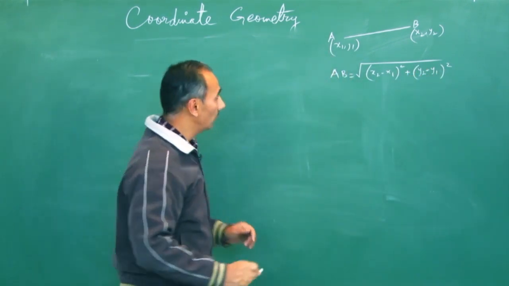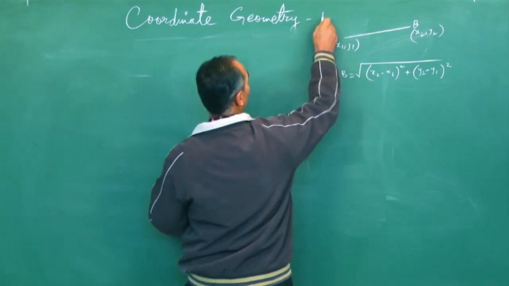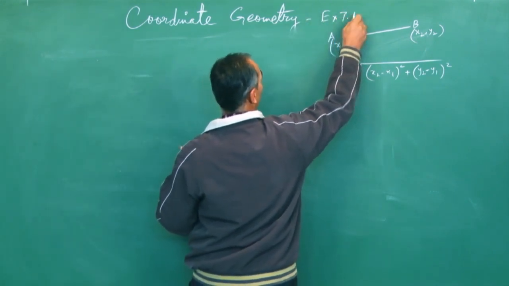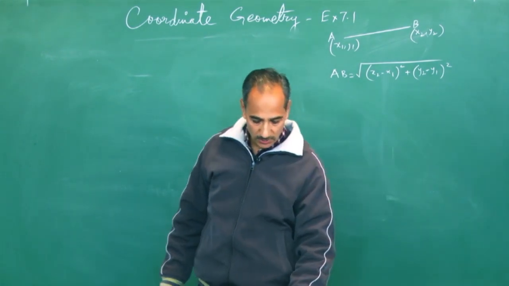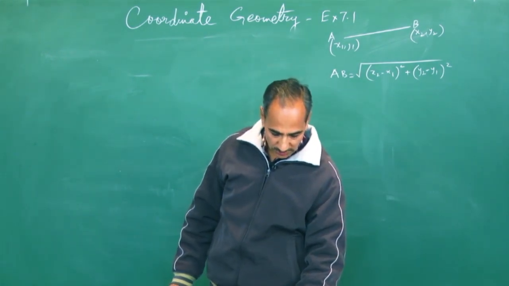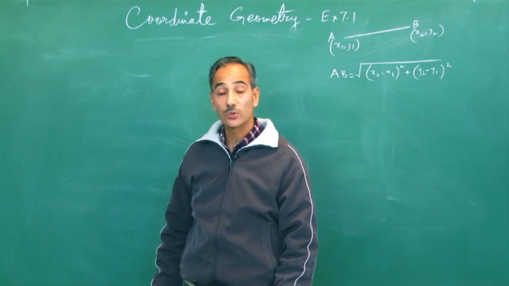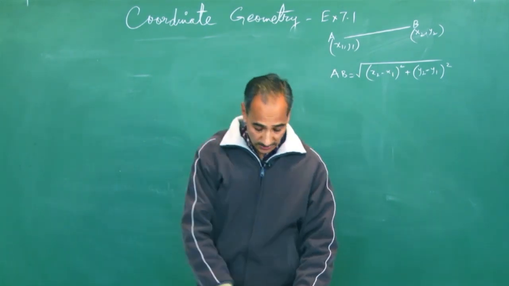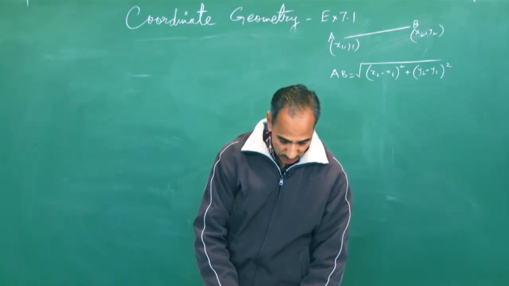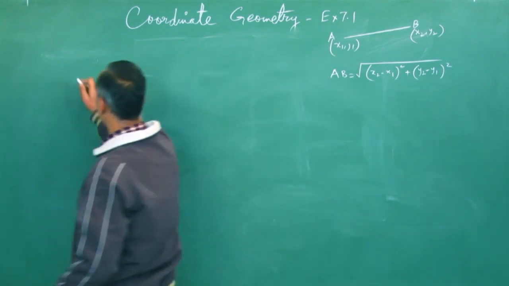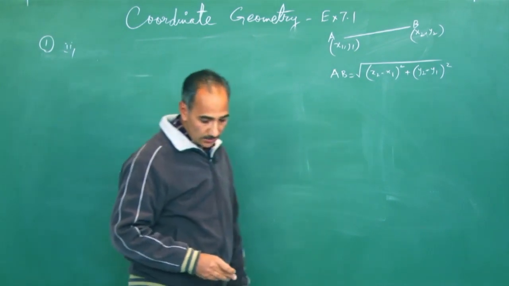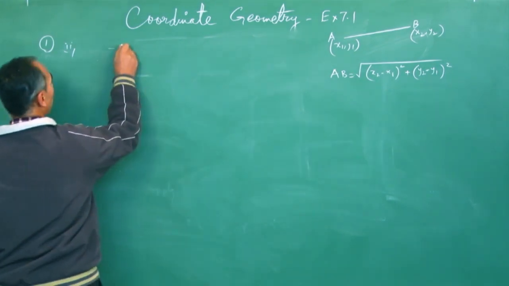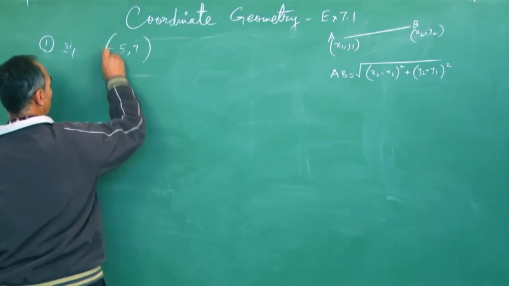Now exercise 7.1 of your NCERT textbook, question number 1. It says find the distance between the following pairs of points. Two points are given. Let me deliberately take those coordinates where you have negative coordinates. That is question number 1, part 2. The coordinates are given as minus 5, 7. Minus 5, 7 are the coordinates of the first point.